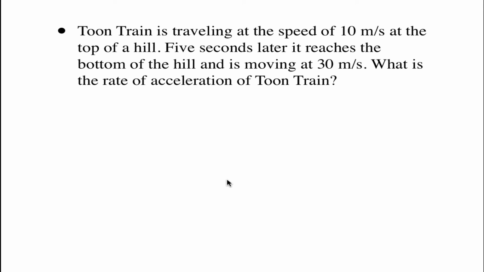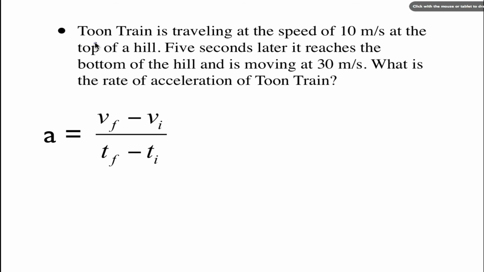Okay, doing some practice problems here real quick using our formula that we figured out. The tune train is traveling at a speed of 10 meters per second at the top of the hill. 5 seconds later, it reaches the bottom of the hill, moving 30 meters per second. So here is a velocity, and it takes 5 seconds to get there. So there's our time. What is the rate of acceleration of the tune train?